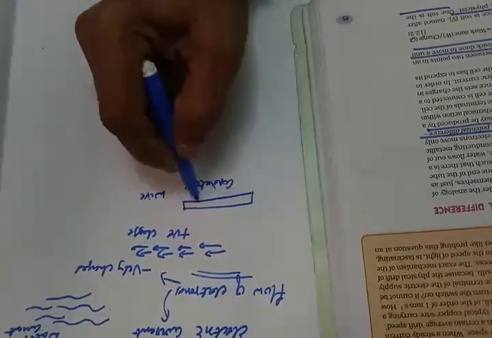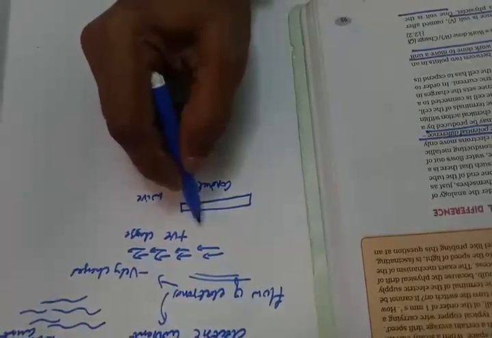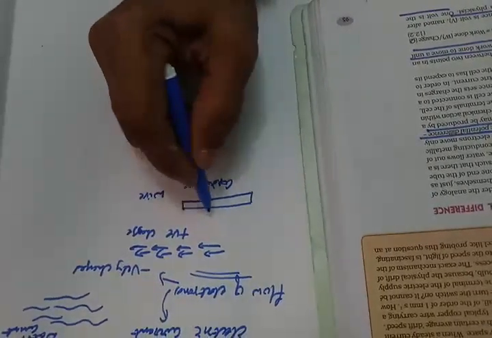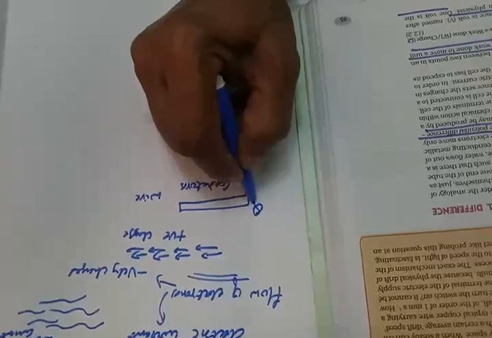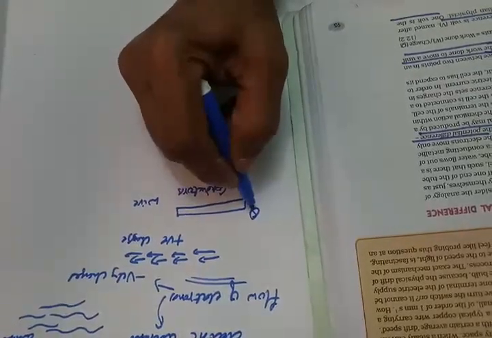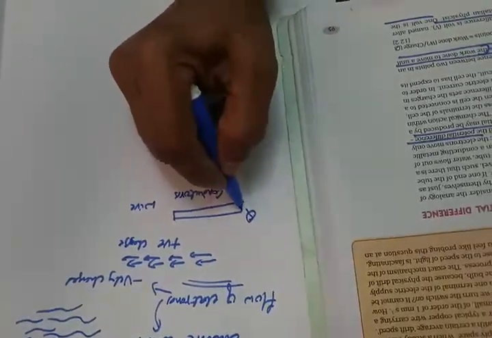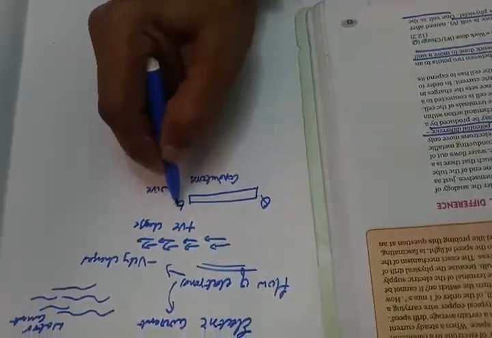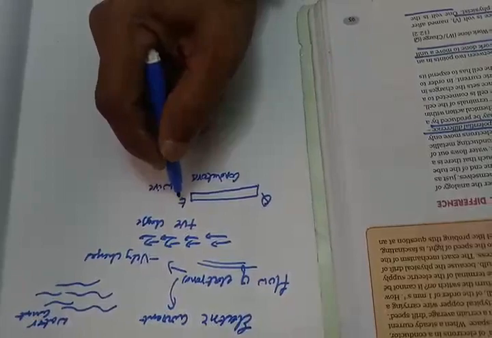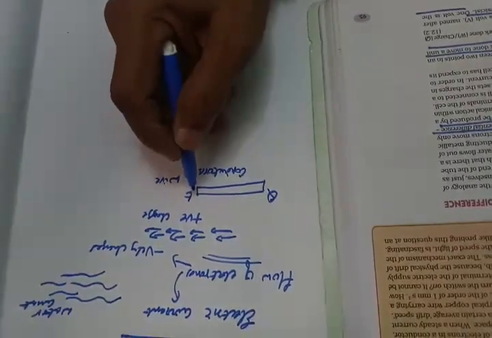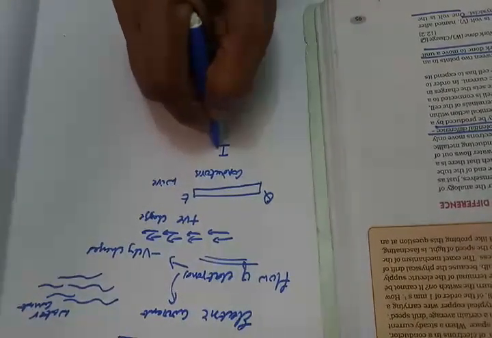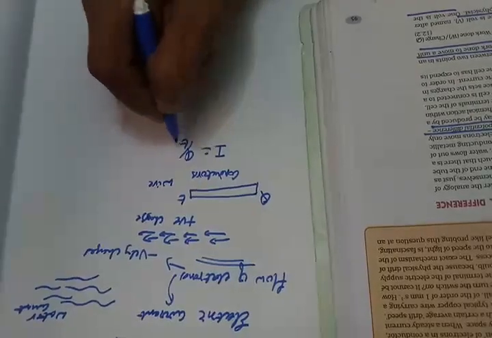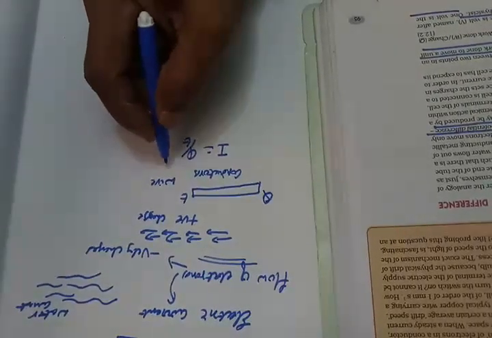In this conductor, the net charge you will consider as Q. The net charge Q flows in this conductor, and consider how much time it will take. So the electric current is calculated by I is equal to Q by T. How can it be stated?